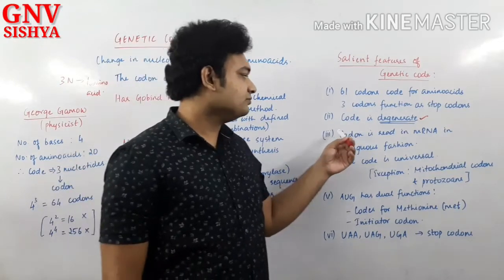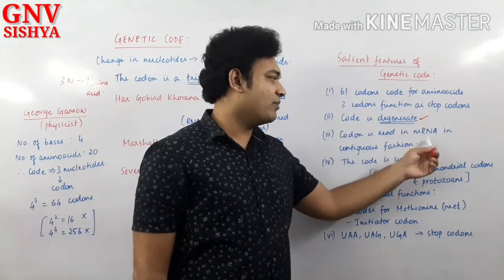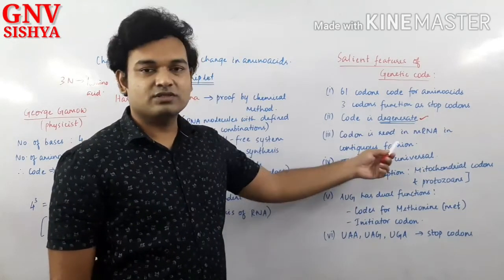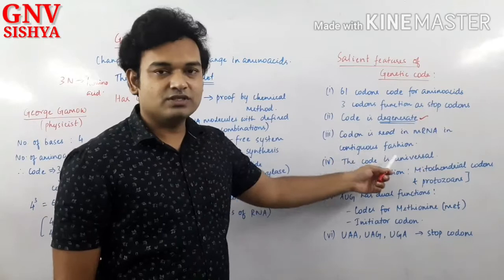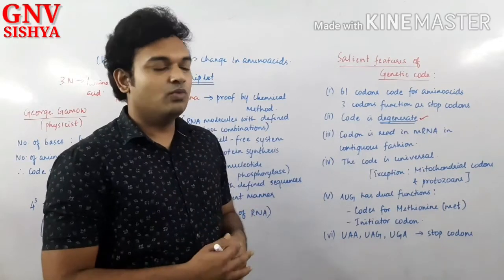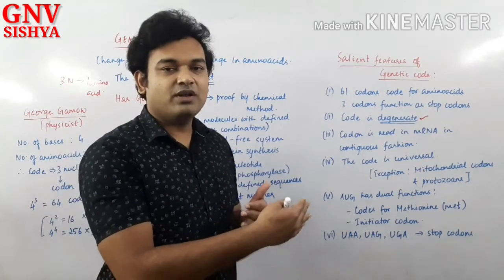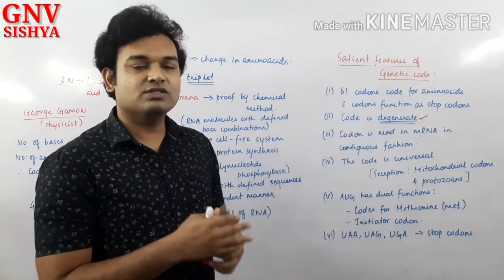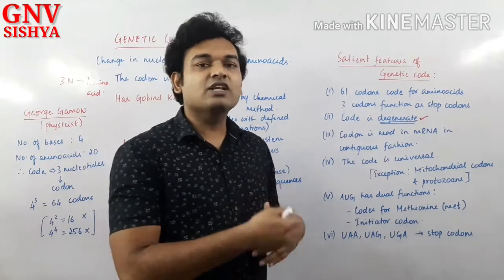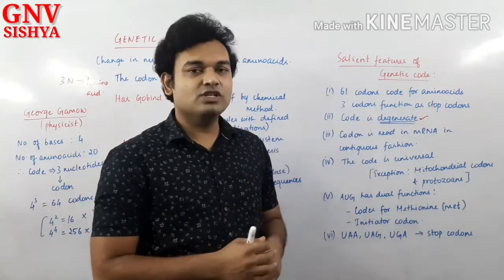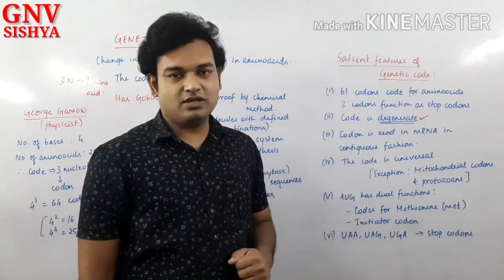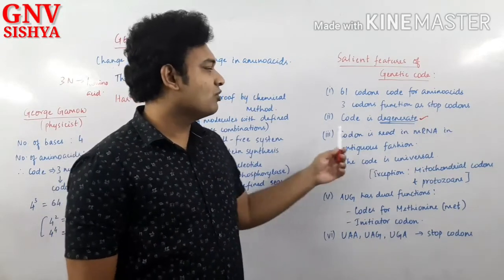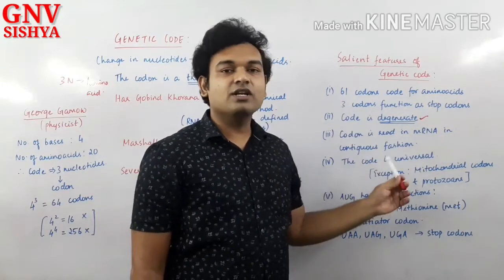Right, very fine. The codon is read in mRNA in a contiguous fashion. What is the meaning of contiguous? Contiguous means continuous without any gap, and one codon and the next codon will share a common boundary. It is continuous, one after the other. So each codon will be read one after the other, with no gap in between. That is the meaning, right? So the codon is read in mRNA in a contiguous fashion.